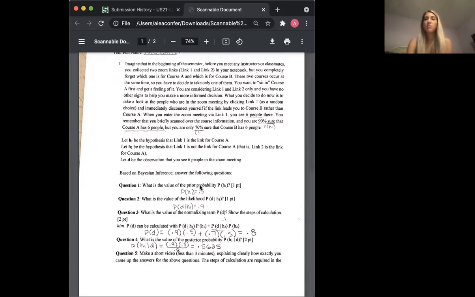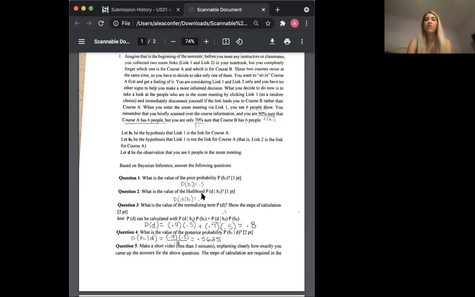This is the probability of hypothesis 1, and hypothesis 1 was defined as the link being the link for course A. So that's the probability that link 1 is the link for course A. I got this value to be 0.5 because you have two possibilities here: link 1 is one of your possibilities and link 2 is your other possibility. Given that you have two possibilities, the chance of one versus the other is 50-50. So that is why I put 0.5 for question 1.